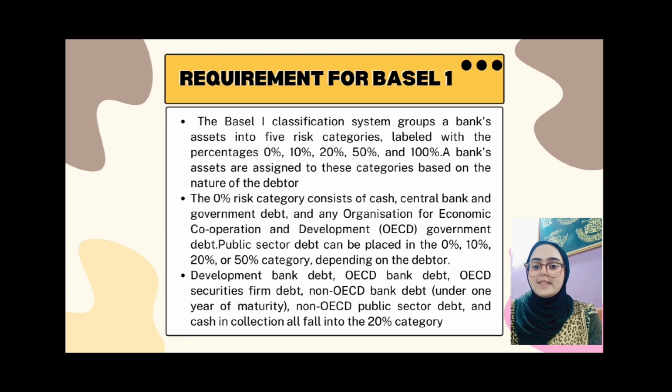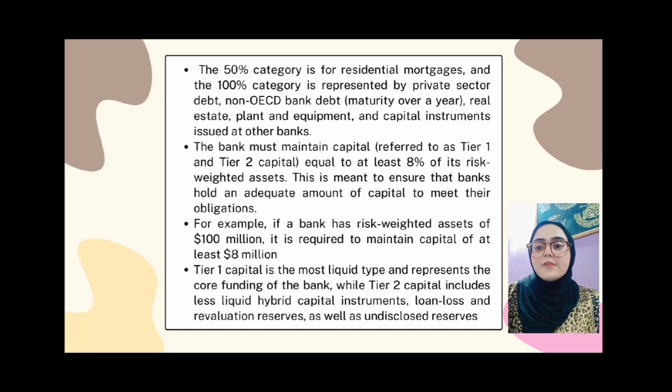Development bank debt, OECD bank debt, OECD securities firm debt, non-OECD bank debt, non-OECD public sector debt, and cash in collection all fall into the 20% category. The 50% category is for residential mortgages, and the 100% category is represented by private sector debt, non-OECD bank debt with maturity over a year, real estate, plant and equipment, and capital instruments issued at other banks.